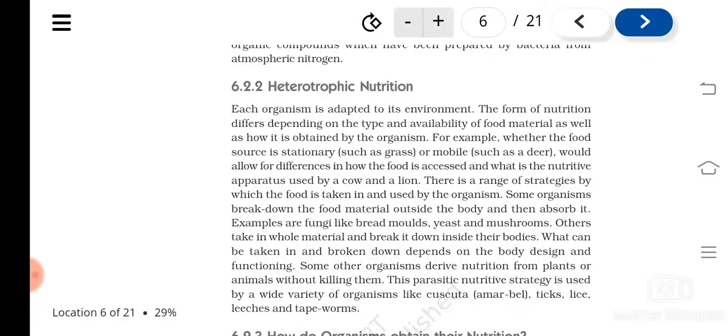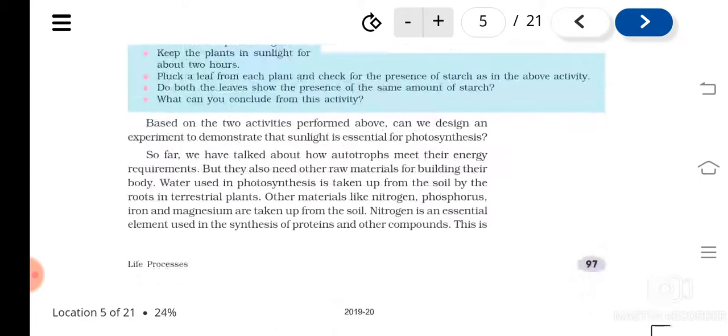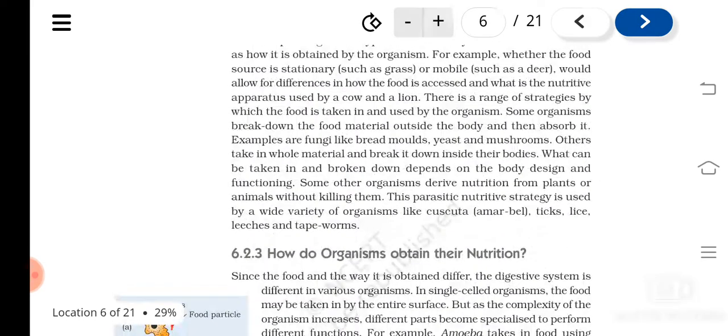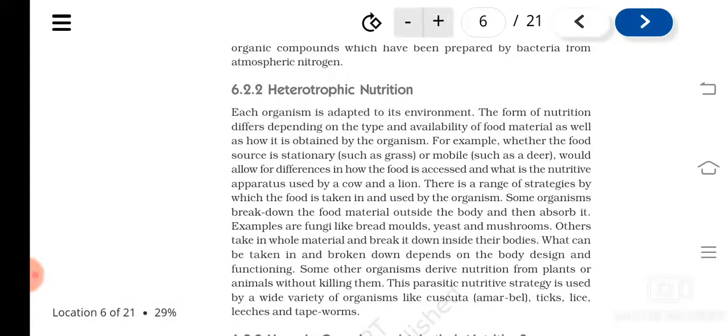So about photosynthesis you understood now: what is photosynthesis, the raw materials needed for that, and then we have also studied how these are reaching, and the experiments to prove that these components are very necessary. So let's continue this in the next class.